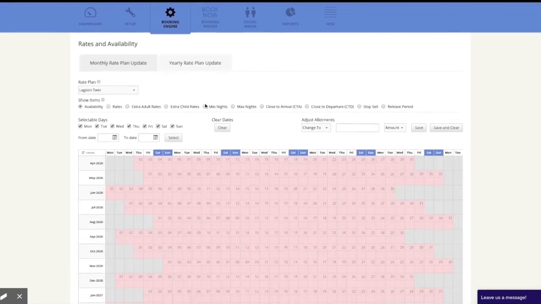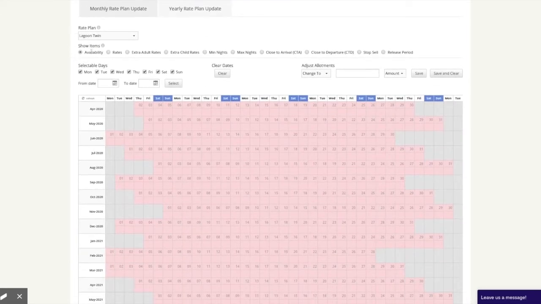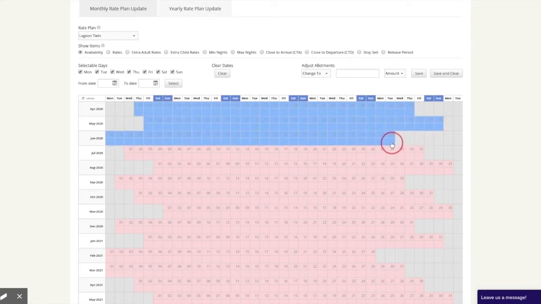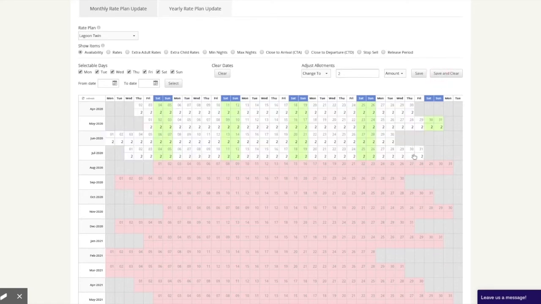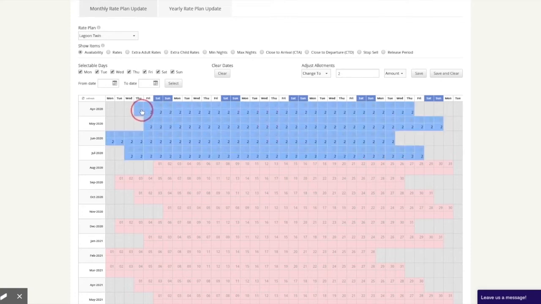First, choose your rate plan. Then click Availability. Click and drag across the dates you would like to set the availability for. Then enter in the number of rooms available and click Save and Clear to save the amount and deselect the area. If you highlight the same area and click on Save Only, it will only save the amount but not deselect the highlighted dates.